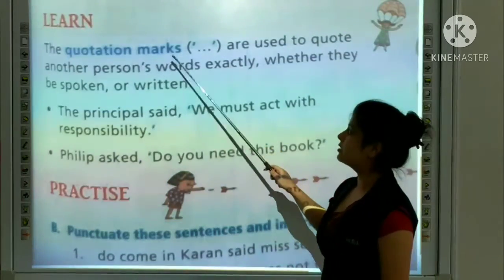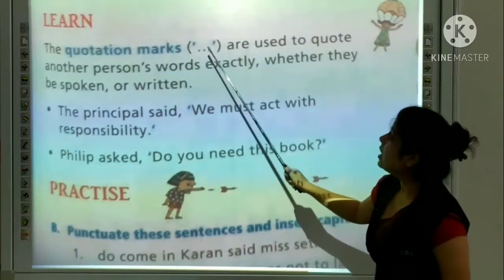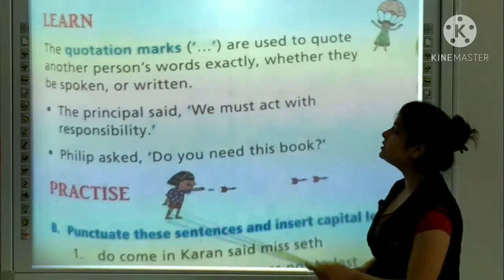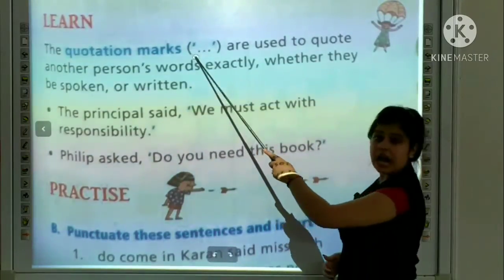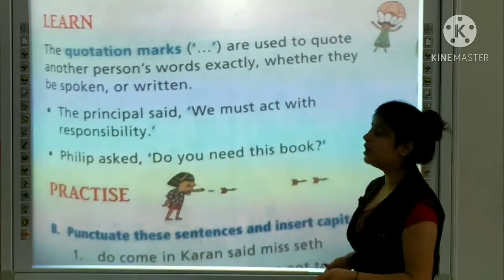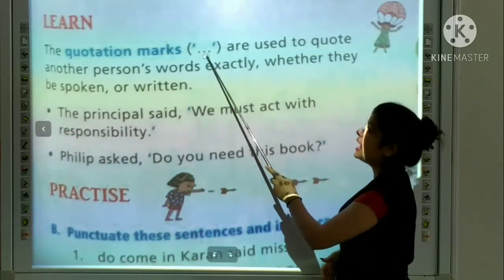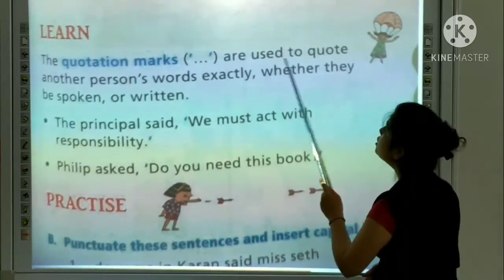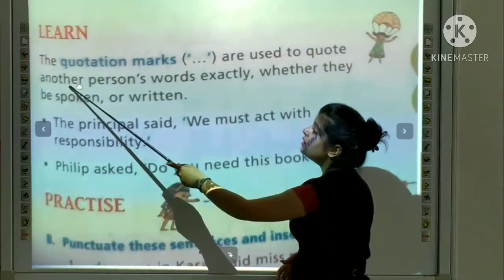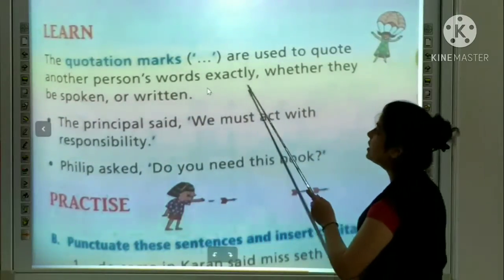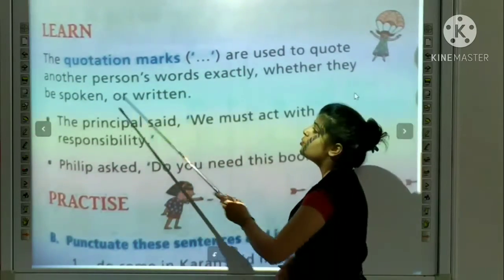The quotation marks, it's your last sign. You can see this sign. When we start a quote or when we want to end it, we use these quotation marks. They are used to quote another person's words exactly, whether spoken or written.